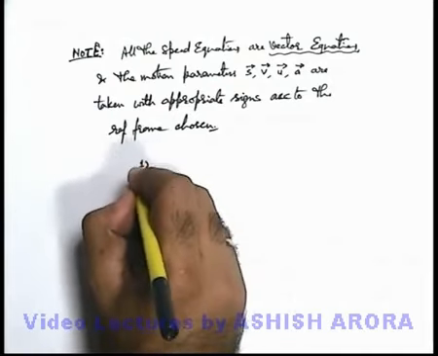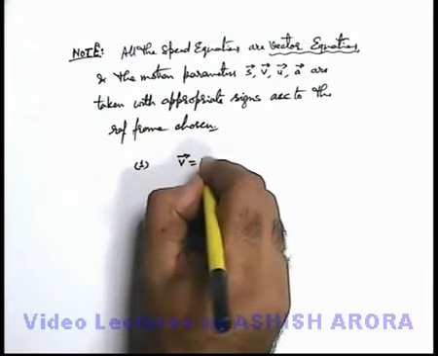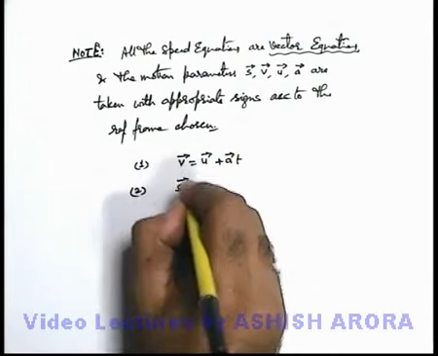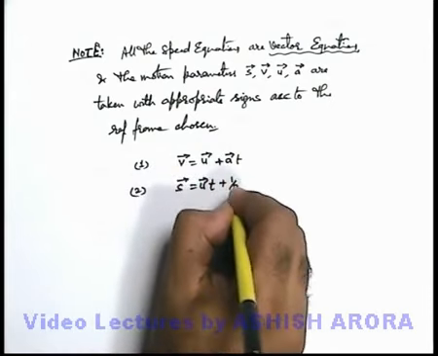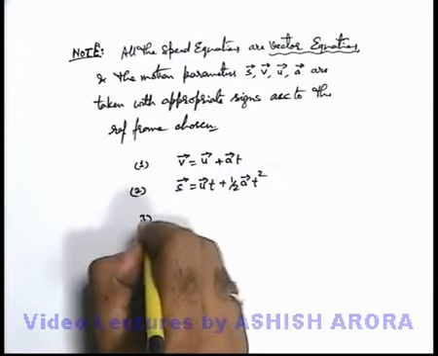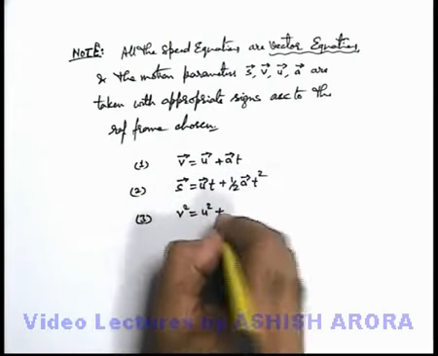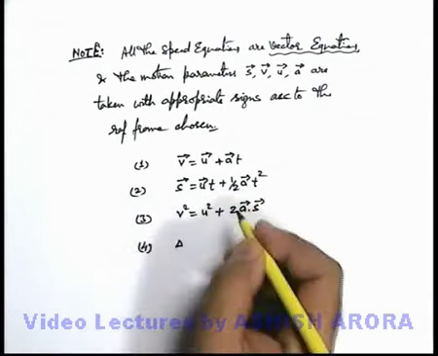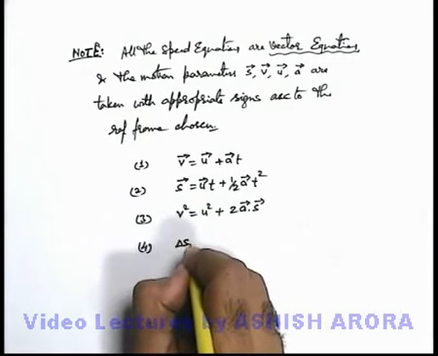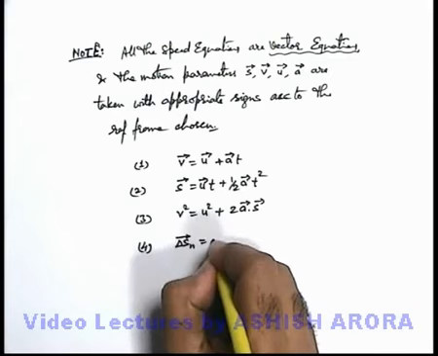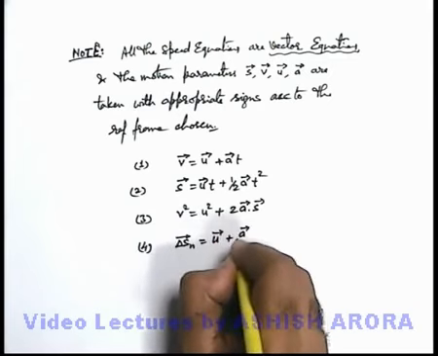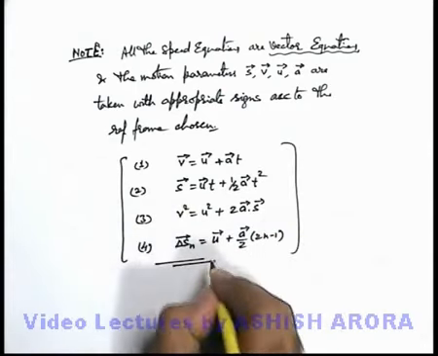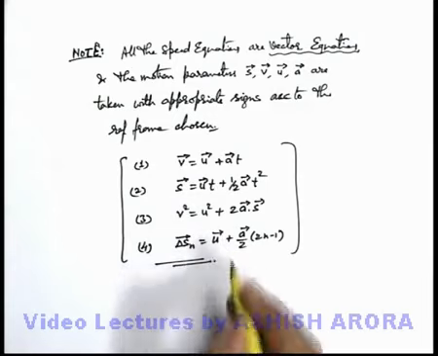Like if we talk about these equations, the first equation we use is v equals u plus at. The second equation is s equals ut plus half at square. Third is v square equals u square plus 2 a dot s. And the fourth which we can use, we have just now derived, that is the displacement in nth second, that is u plus a by 2 into (2n minus 1). So be careful about these equations. In various cases we are going to use these equations as vector equations.